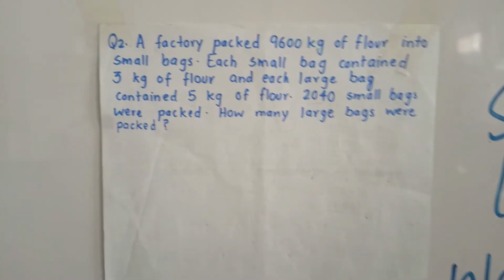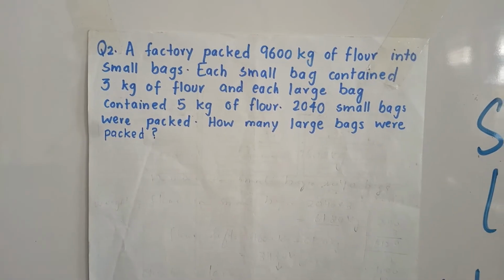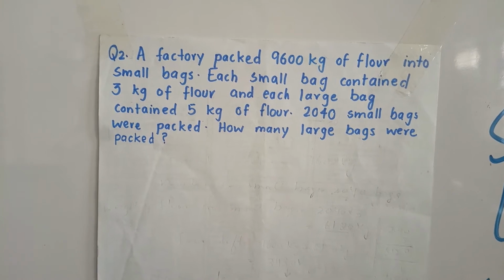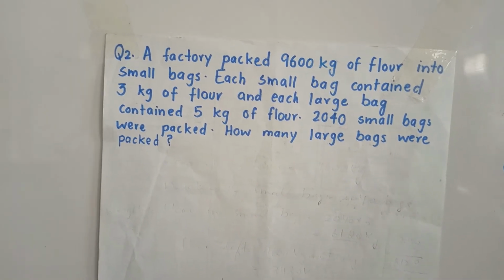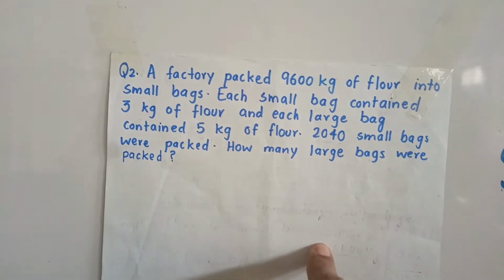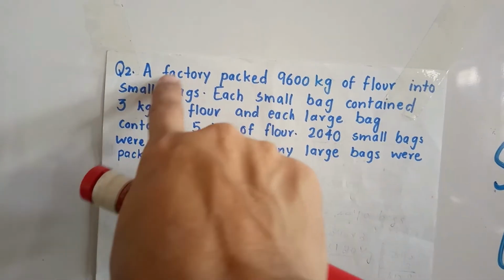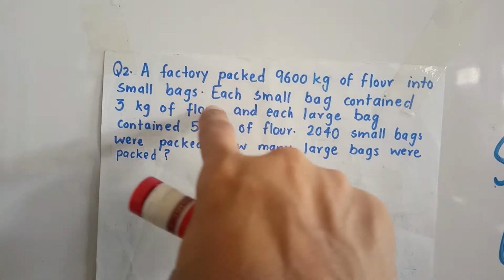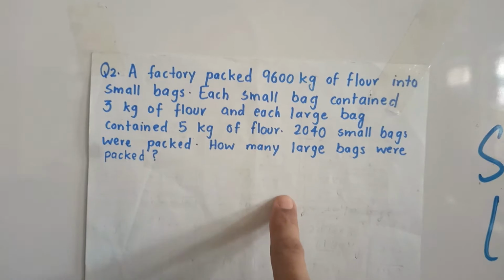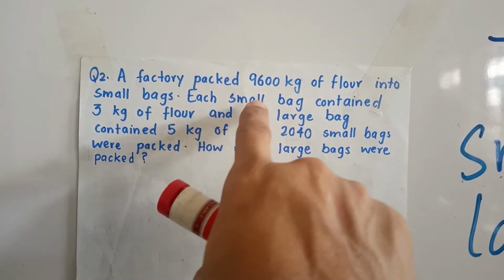Students, here is question number 2, and first of all I will read the question. Beta, I have written this question on the page to make it more visible for you. It is question number 2 of the workbook, page number 26, and the question is: a factory packed 9,600 kilograms of flour into bags, but there are 2 types of bags, small bags and large bags.